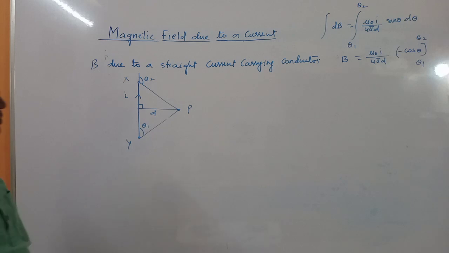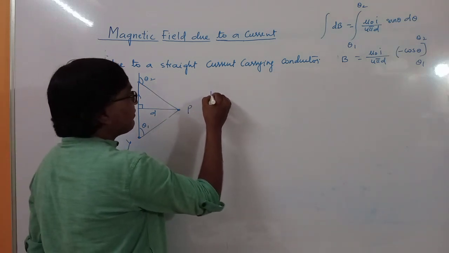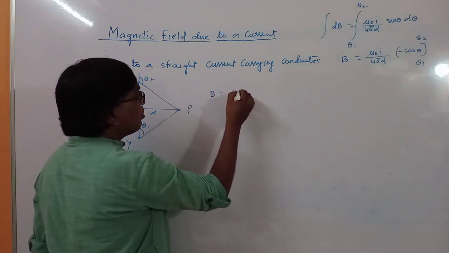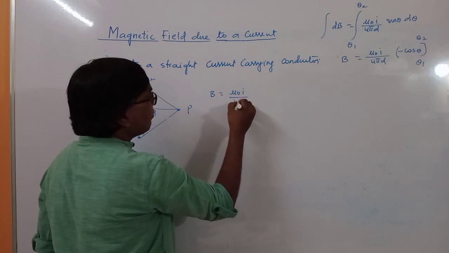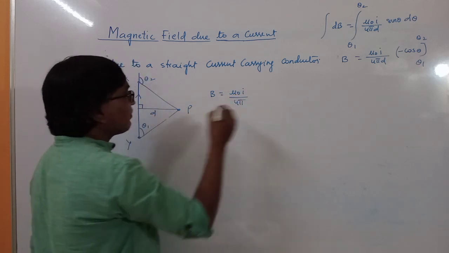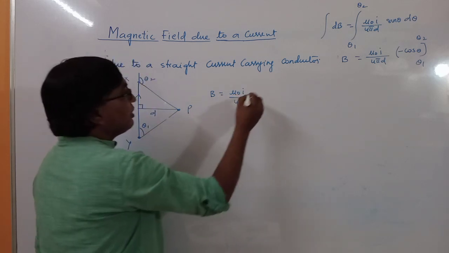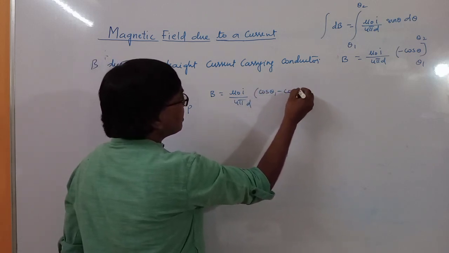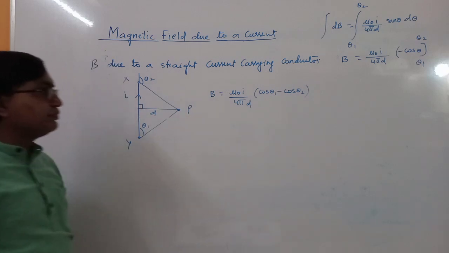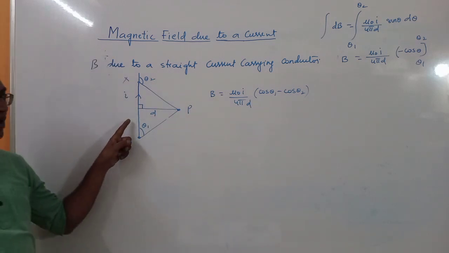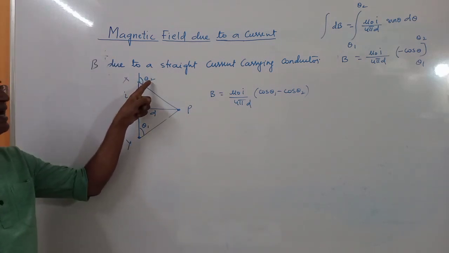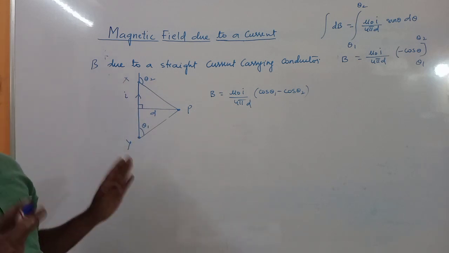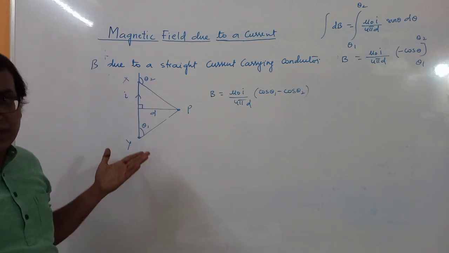this direction. So for this, the magnetic field B is equal to mu naught I by 4 pi d into cos theta 1 minus cos theta 2. Okay, so for this particular case, if you consider angle theta 2 here, it all depends on your convenience.